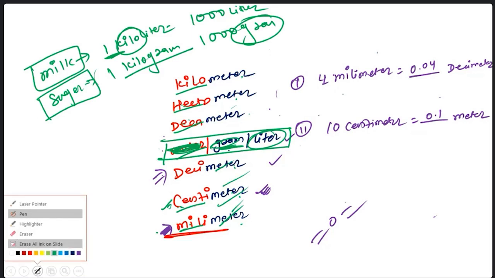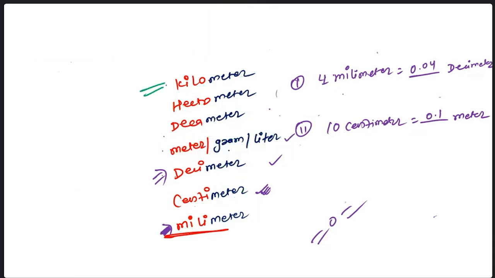Now understand with a question. Kilo is the greater value. It means if you have 1 kilo and I have 1 deca, you have the better value. You have more quantity.